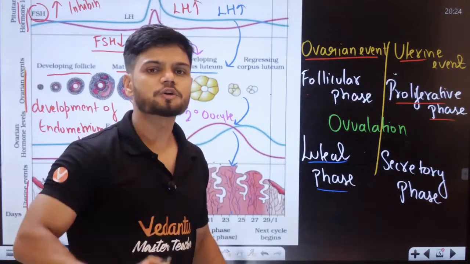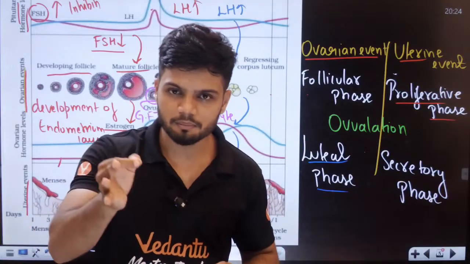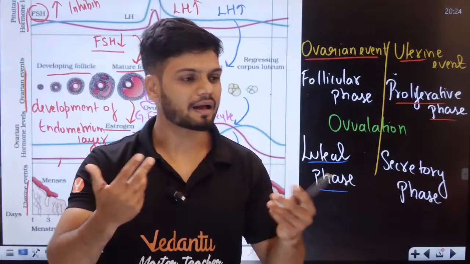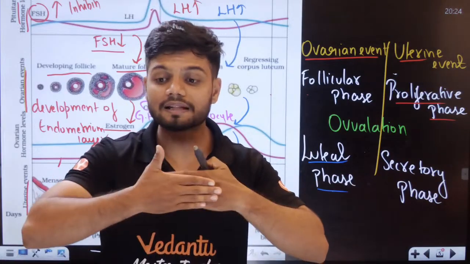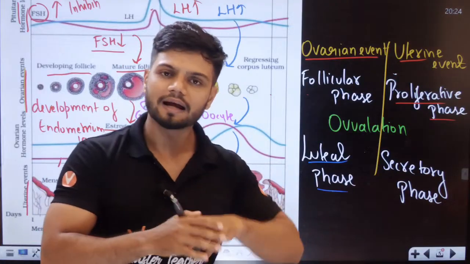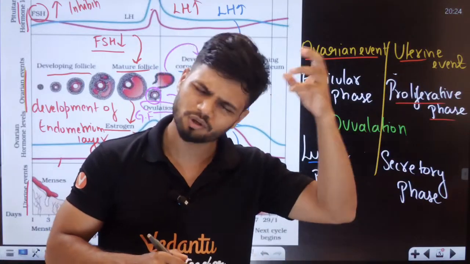Now a question to all of you, students. Let's say the sperm enters. If the sperm enters, the egg is there, they fertilize in the ampulla region. Fertilization happens. Then what happens? Implantation happens, and the chapter which we will learn today: implantation, gestation, lactation, parturition, all we will learn.